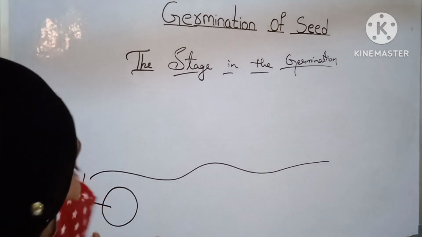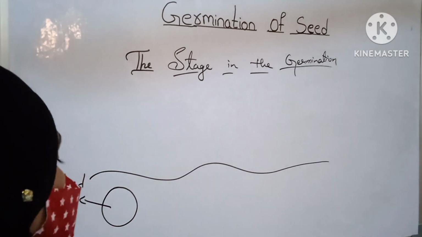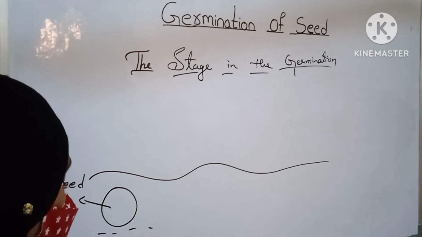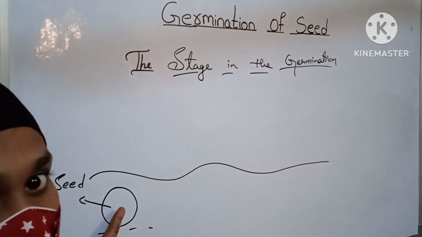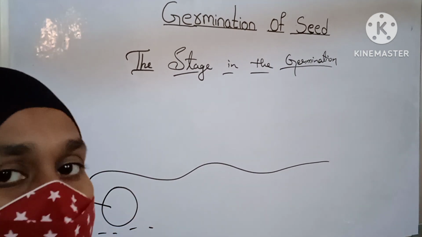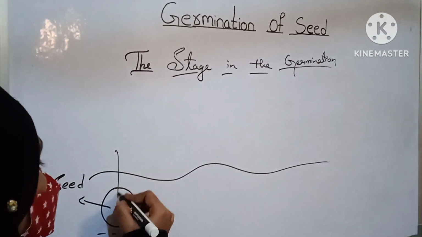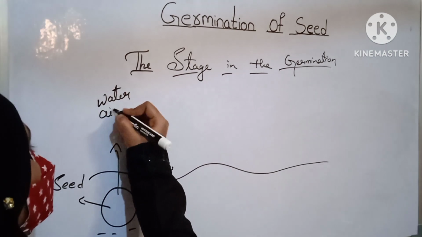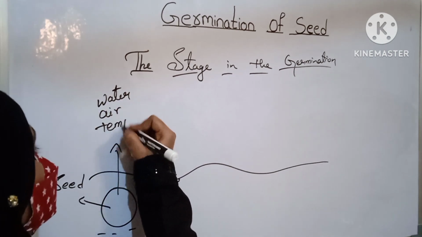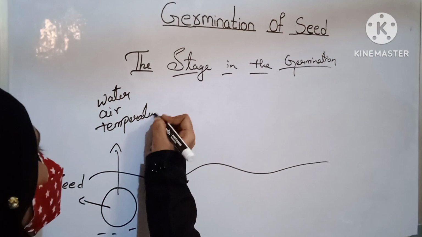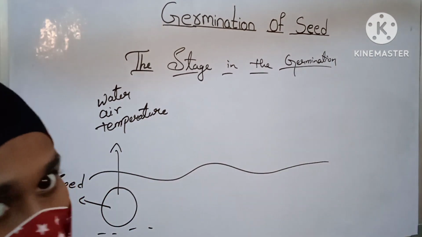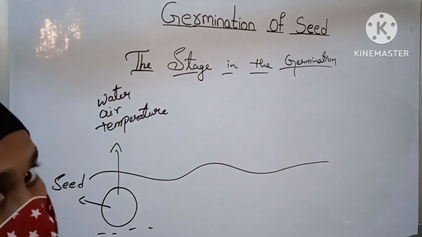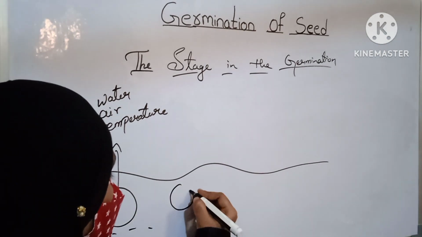When we sow the seed in the soil, this seed needs water, air and a suitable temperature so that it develops and grows. Yes, we can see there are different stages in the seed. Let us see them.